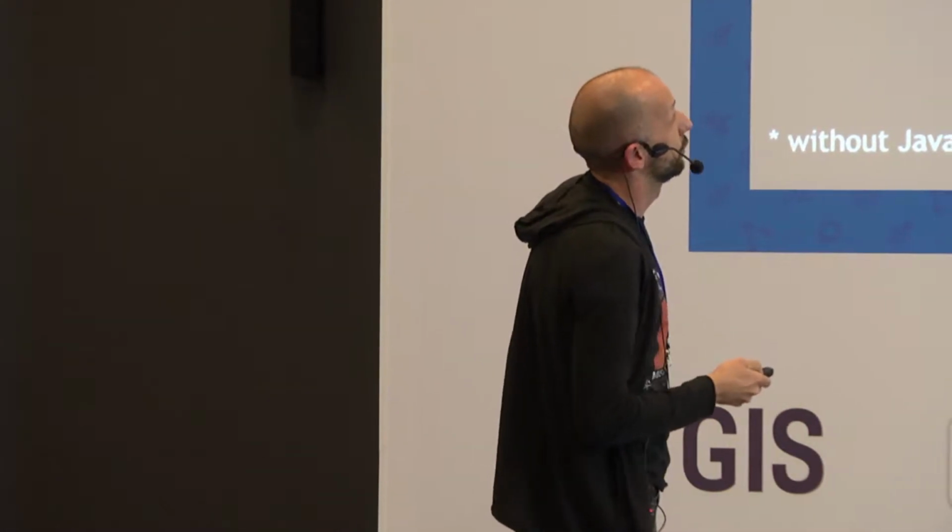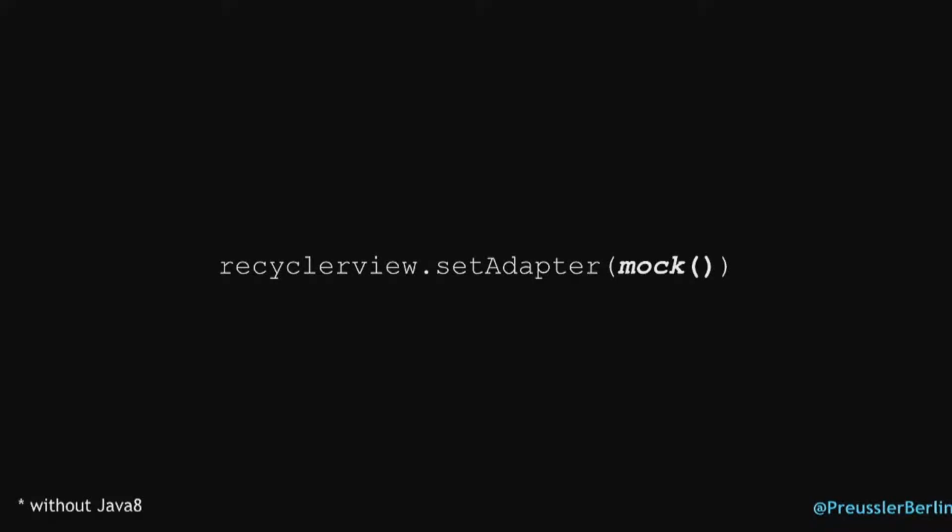But you can write this even nicer. Remember, the test shouldn't really be about method calling. That is your production code. This is a specification. So how about writing it like this? Actually, I want to set that adapter on the recycler view to a mock. I know you might wonder, but wait, there is no field adapter, and if there were, it would be private, right? This is the Kotlin way of doing the same thing as I showed you for setAdapter or getAdapter. You can directly use this property syntax.